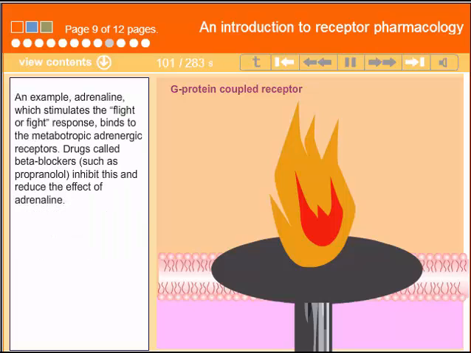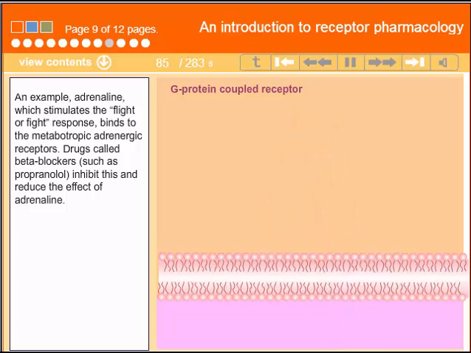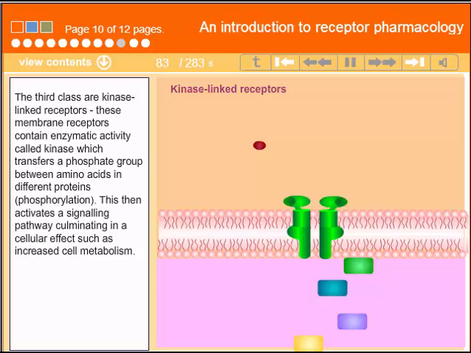An example, adrenaline, which stimulates the fight or flight response, binds to metabotropic adrenergic receptors. Drugs called beta blockers, such as propranolol, inhibit this and reduce the effect of adrenaline.